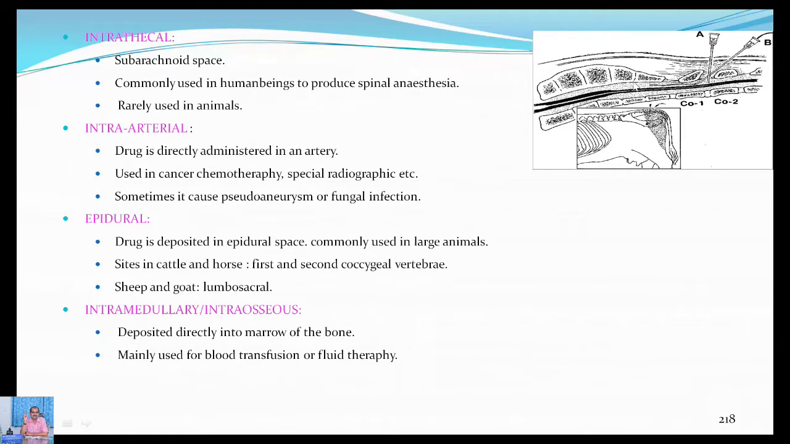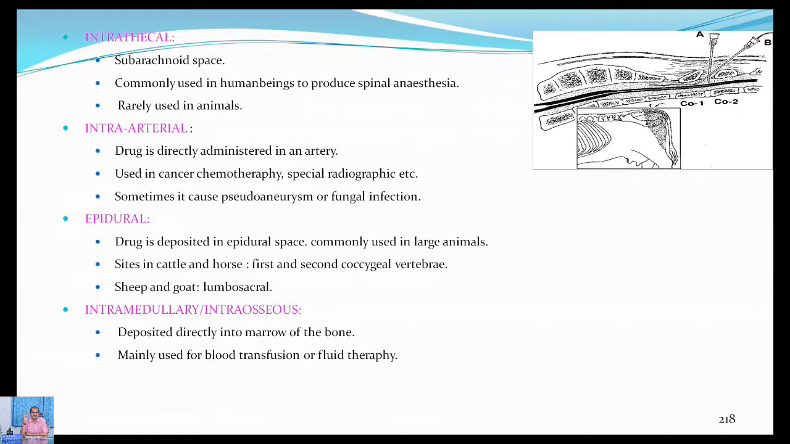And another injection is known as the intra-arterial injection. Here, the drug is directly administered into the artery. Suppose the adrenaline, in case of emergencies, is directly administered into an artery to get a very, very faster action. Of course, this requires a lot of skill. It is not an easy job to administer the drug into the artery.